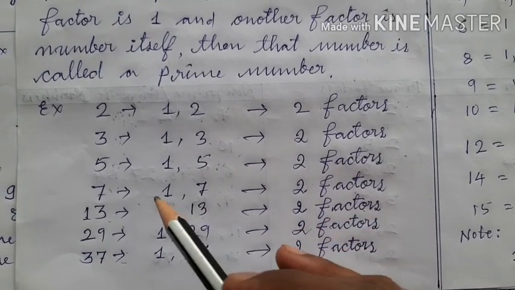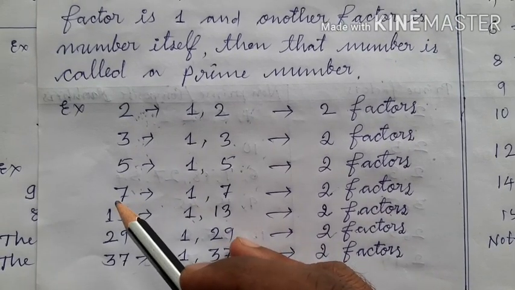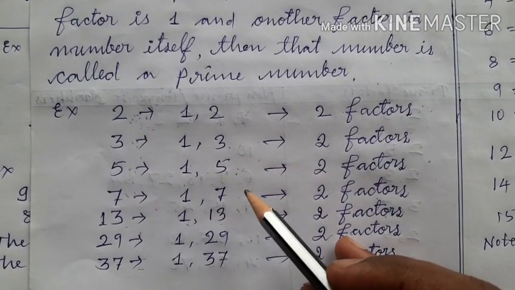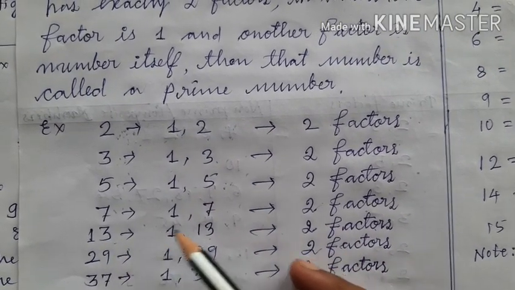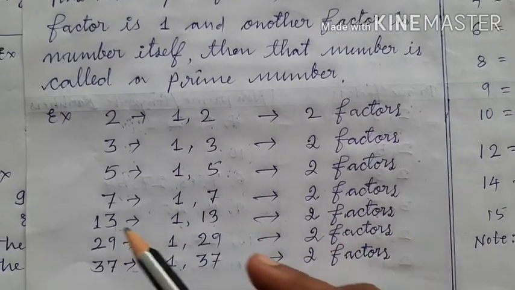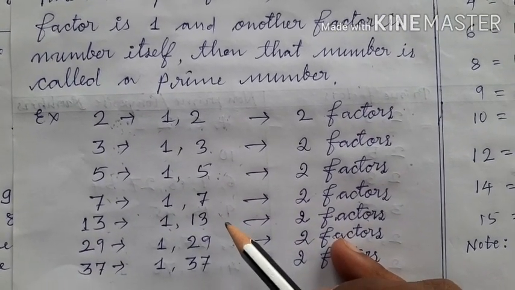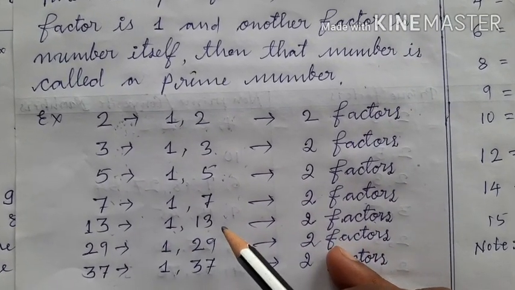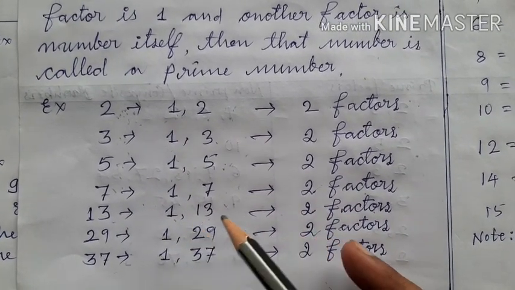Yes. Similarly, 1 and 7 are the factors of 7, or 7 is divided by 1 and 7. It means 1 and itself. Okay. 1 and 13 are the factors of 13, or 13 is divided by 1 and 13. What do you mean by this? 1 and itself. So, all prime numbers are divided by 1 and itself.